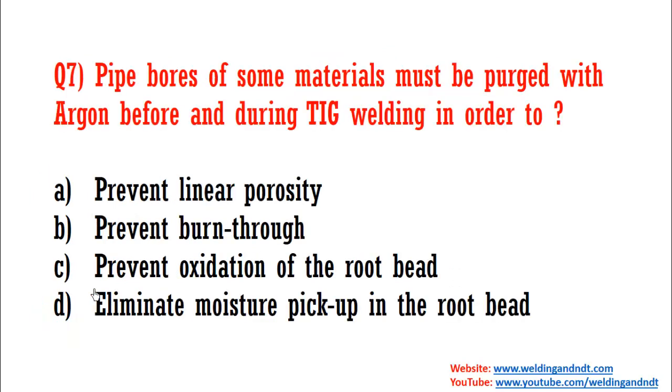Now question number 7: pipe bores of some materials must be purged with argon before and during TIG welding in order to. Why do we do purging with argon? The answer is to prevent oxidation of the root bead. Suppose this is the pipe and you have to weld from the outside, then from inside they pass the argon gas to keep it isolated from the atmosphere,